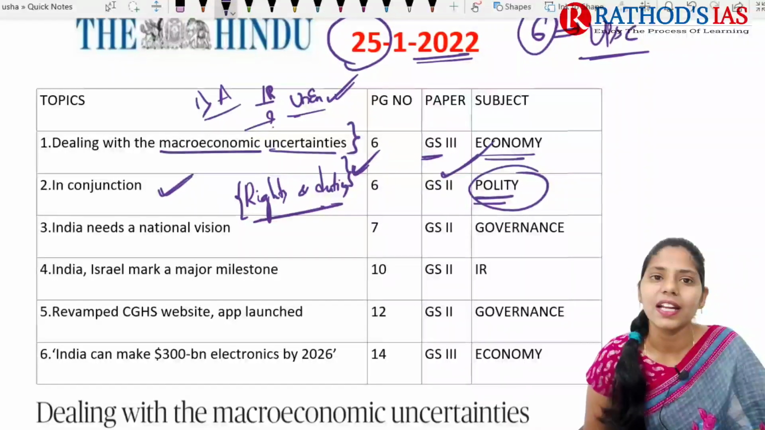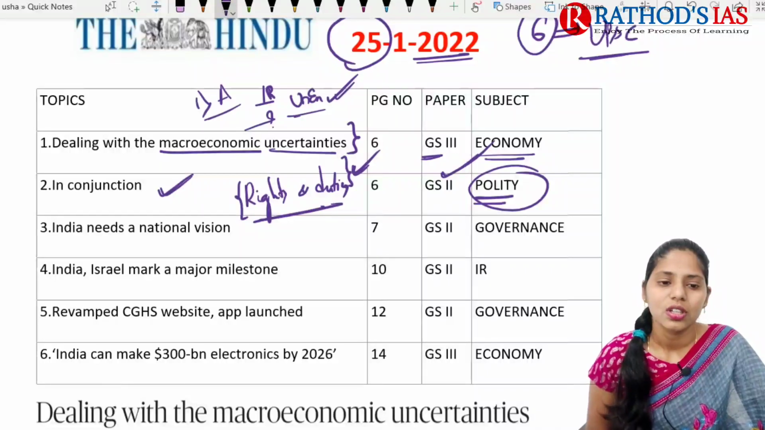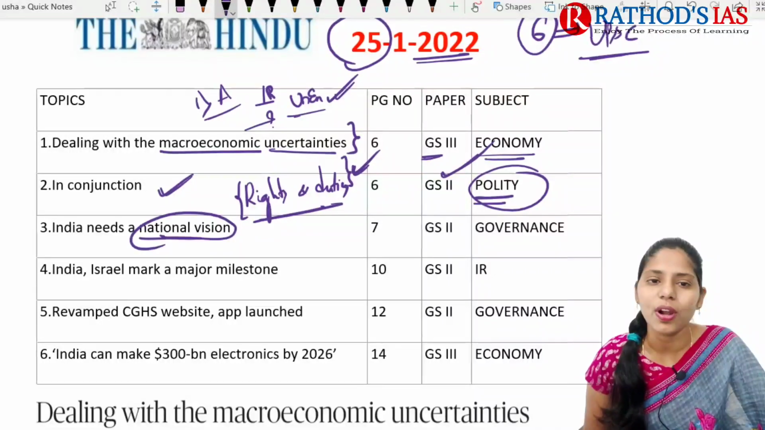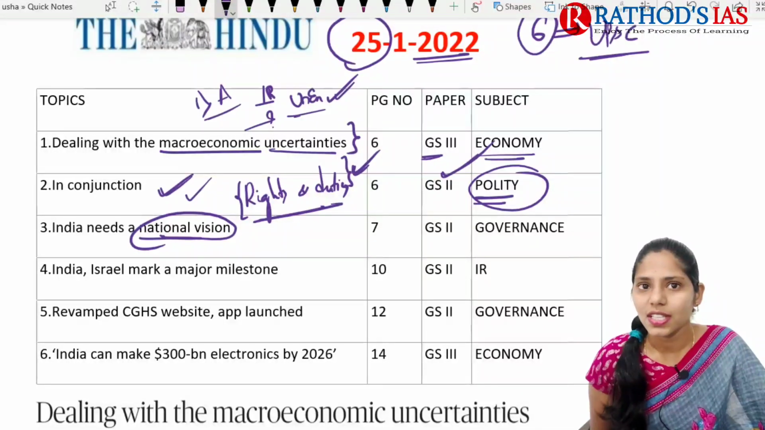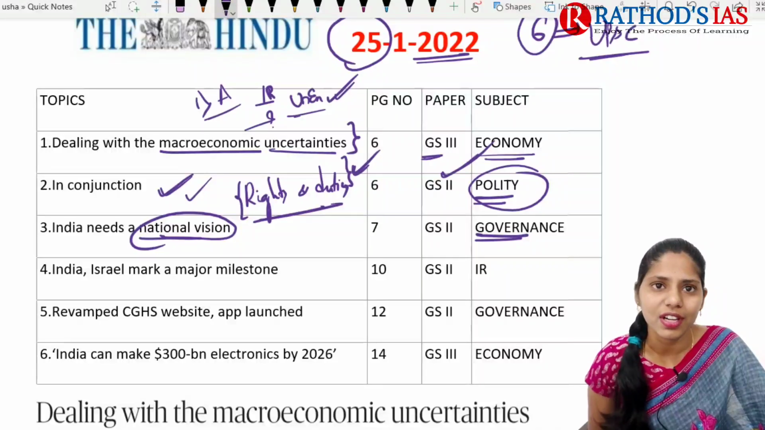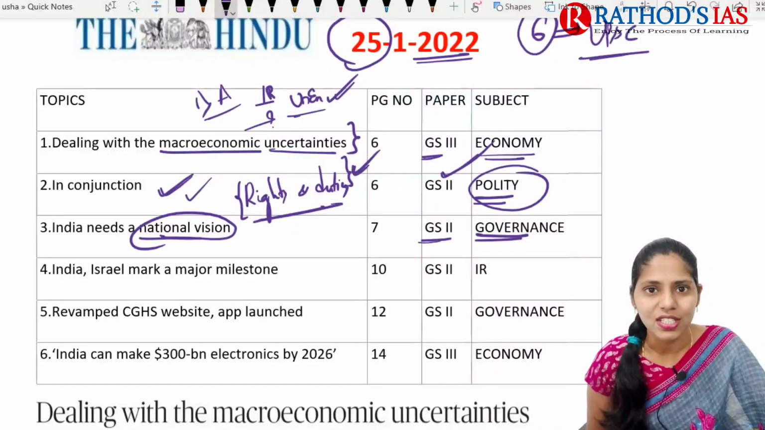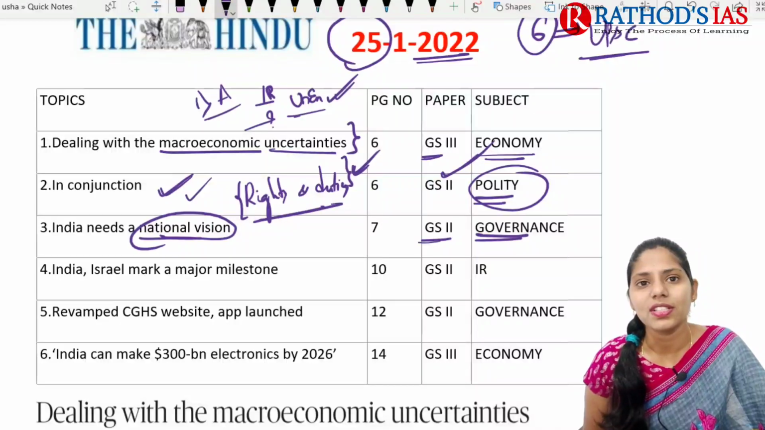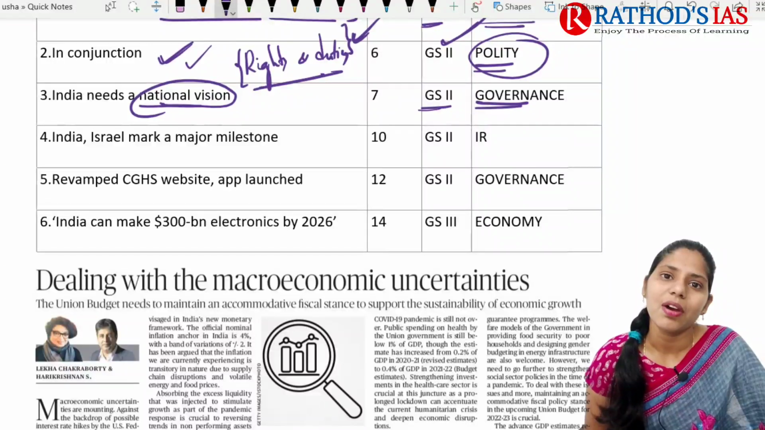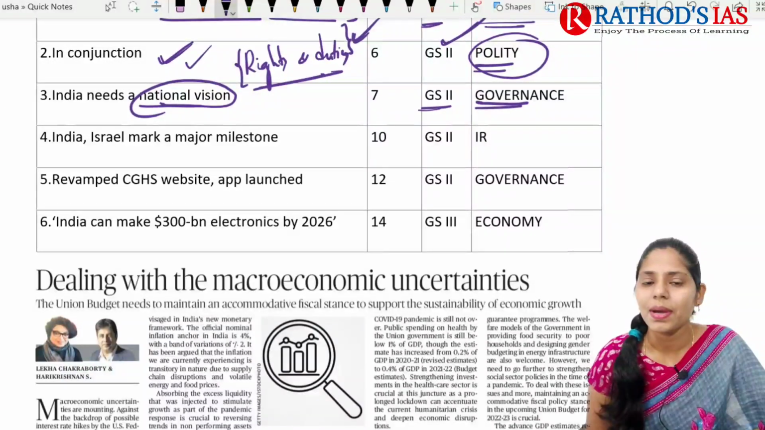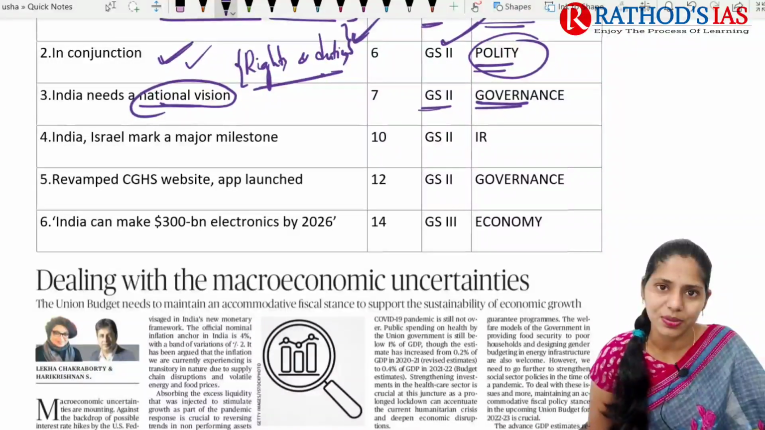And the next topic is regarding India needs a national vision. This article mainly talks about policy formulation, policy implementation and policy execution. So this article is important from our governance point of view, which mainly comes under GS paper 2. And the next topic is regarding India and Israel relations. This will be important from our international relations, which mainly comes under GS paper 2.